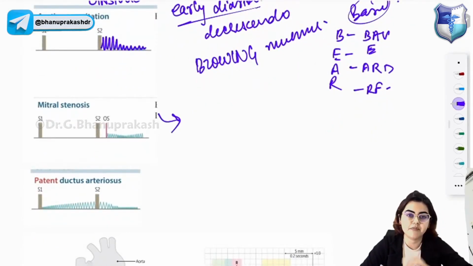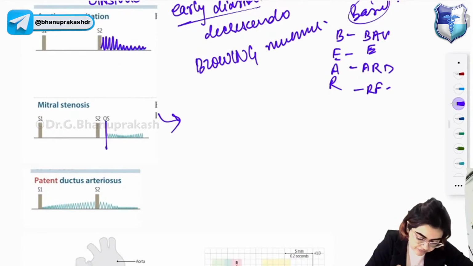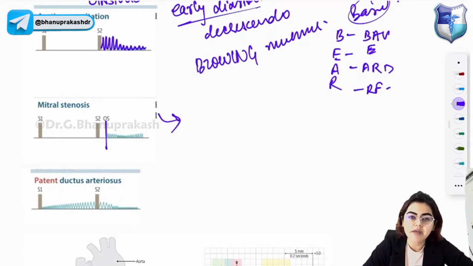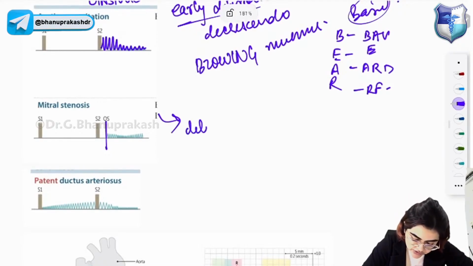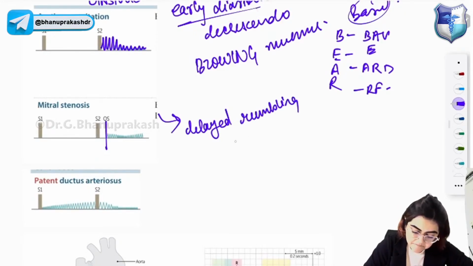Next, look at the mitral stenosis murmur. The mitral stenosis murmur will be heard after the opening snap, and it has a delayed rumbling, mid to late diastolic pattern. So delayed rumbling, mid to late pattern.